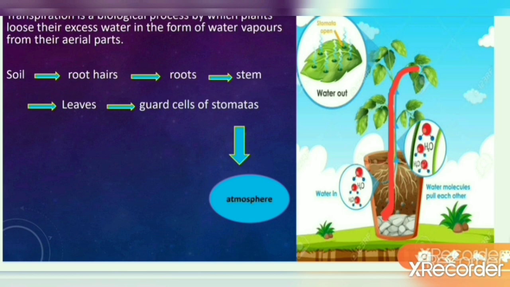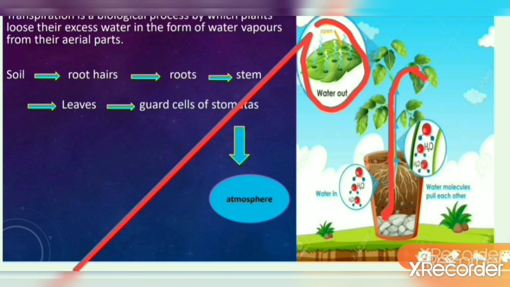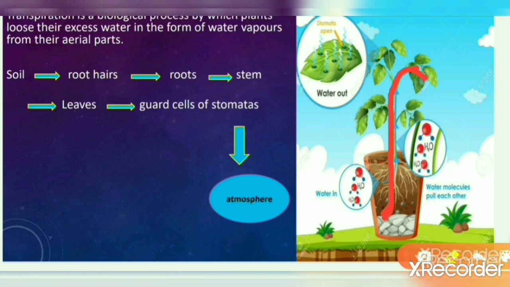All of you have seen the veins and veinlet network on the leaves. That network has xylem tissues, and these xylem tubes carry the water from the roots to the leaves. Now when the water comes into the leaves, the leaves have very minute microscopic pores which are called stomata. You can see the stomata here, and from those pores the water will now come out to the atmosphere in the form of water vapor.